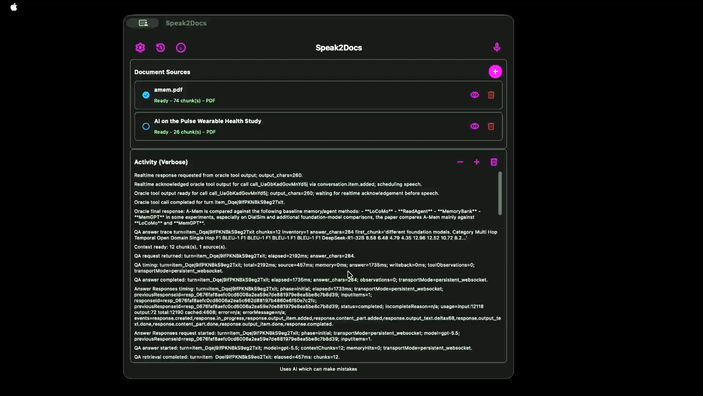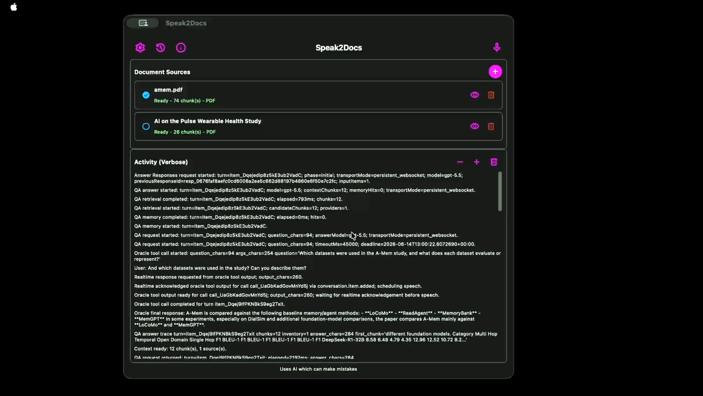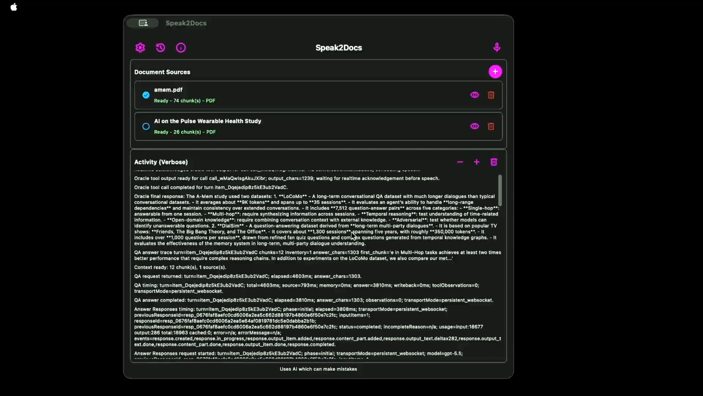And which datasets were used in the study? Can you describe them? Let me walk through which datasets were used and what each one is meant to evaluate. The AMEM study used two datasets.